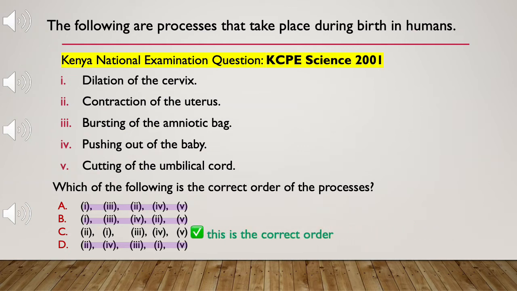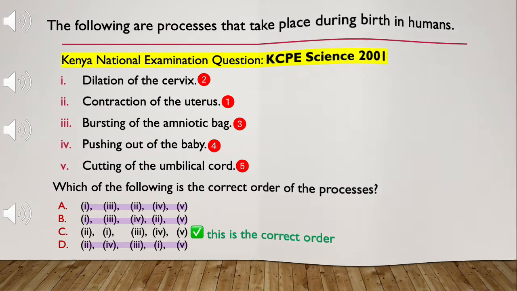The correct order of the processes is as follows. 1. Contraction of the uterus. 2. Dilation of the cervix. 3. Bursting of the amniotic bag. 4. Pushing out of the baby. And 5. Cutting of the umbilical cord.